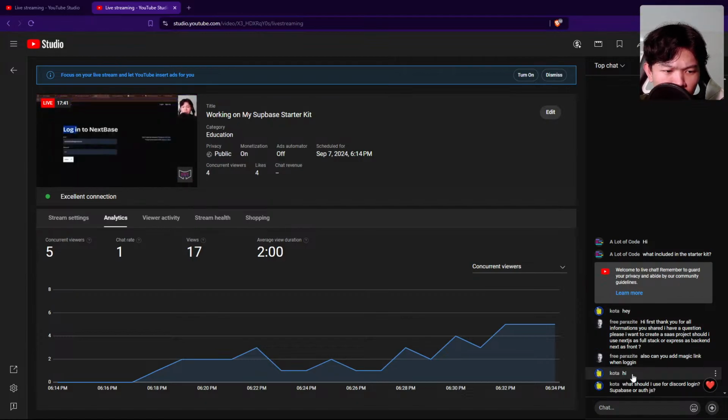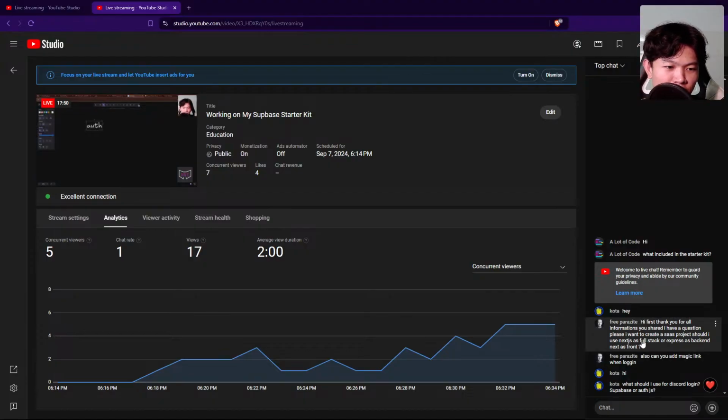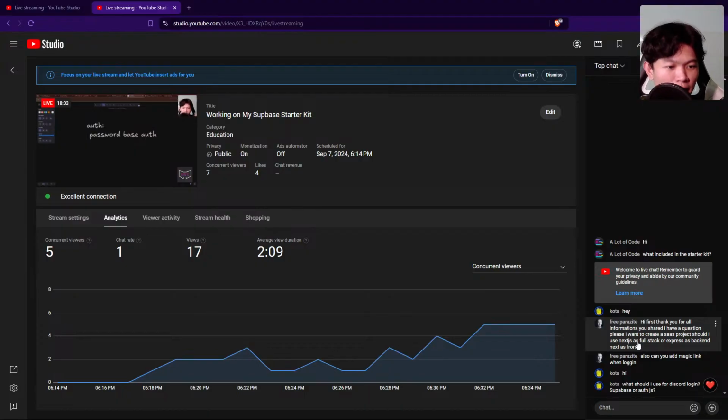And let's see, for the SaaS, I would say it depends on how fast you can build. Let's say you ask, should I use Next.js as a full stack? I think if you can build your Express backend fast and connect it to your front end quickly, you could do that as well if you're confident with it. But you can also use Next.js as a full stack, which is great.